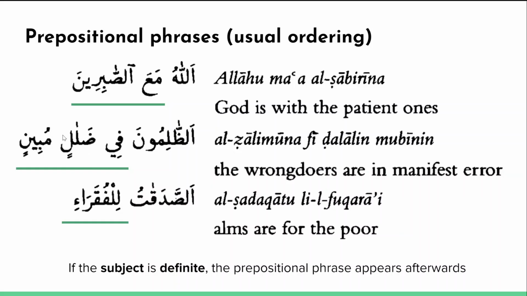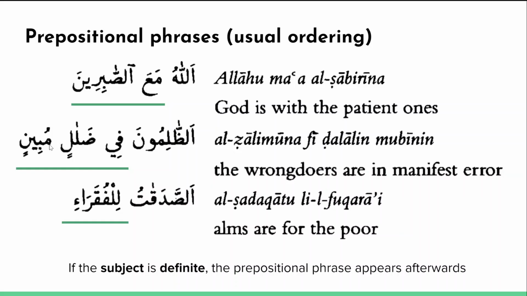Now mubin, because it's an adjective that's describing the noun dalal, has to agree with the noun on all four criteria. The four criteria being, is it definite or indefinite? We'll notice that it's indefinite in both of these cases. It has to agree on gender. It turns out both of these words are masculine. It has to agree in singularness or pluralness, and both of these words are singular.